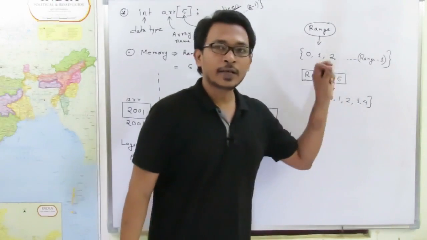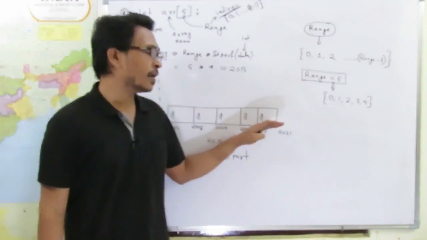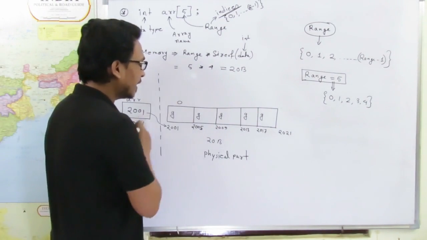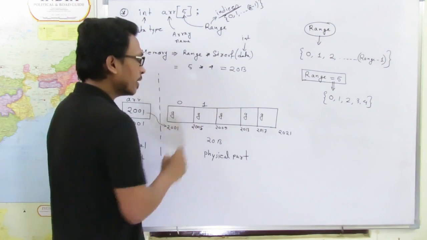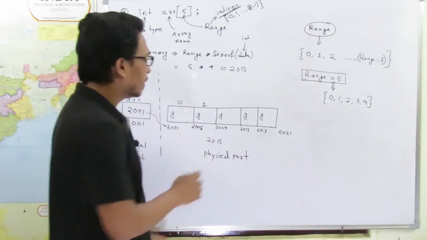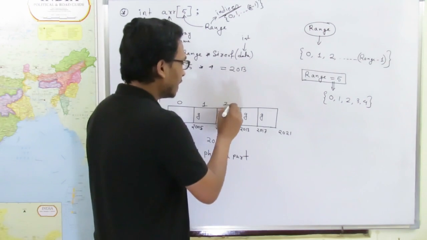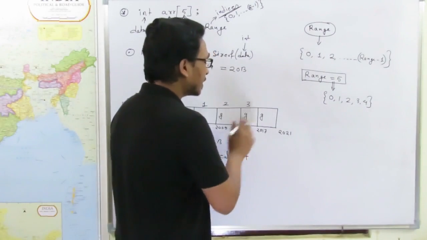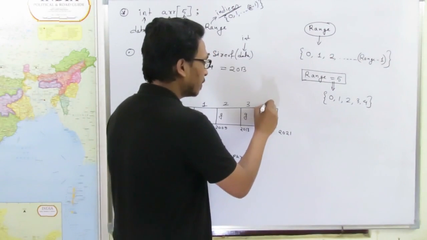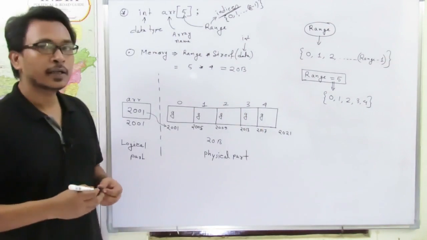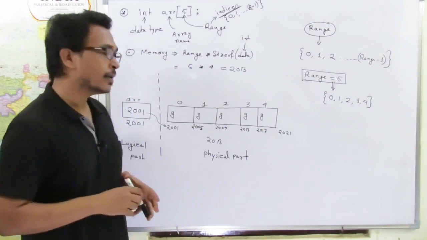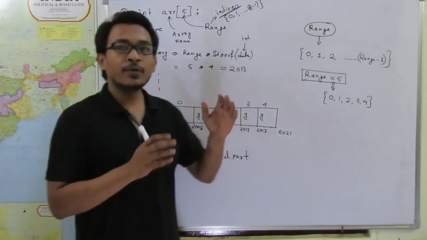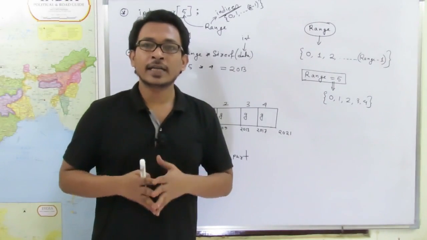The first array element will be identified by index 0, the next element by index 1, the next by index 2, the next by index 3, and the next by index 4. Clear? This is how we can declare an array, and this is how the memory will be allocated for any array.